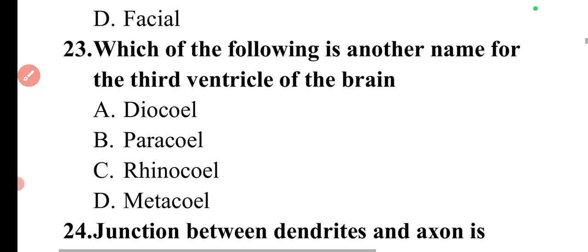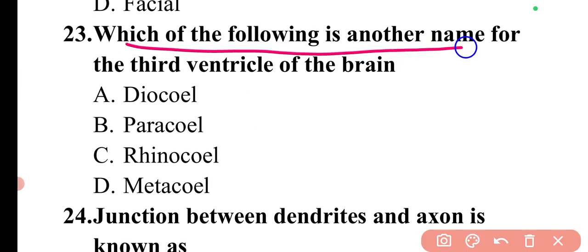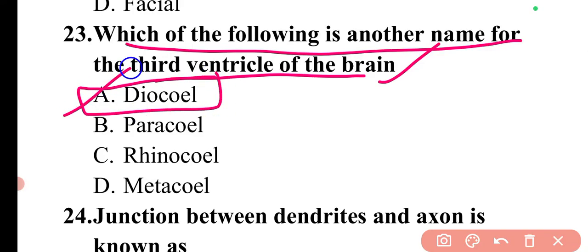Now moving to the next question. Question is, which of the following is another name for the third ventricle of the brain? So the third ventricle of the brain is diocoel. Diocoel is the third ventricle of the brain. So here option A will be the correct answer.